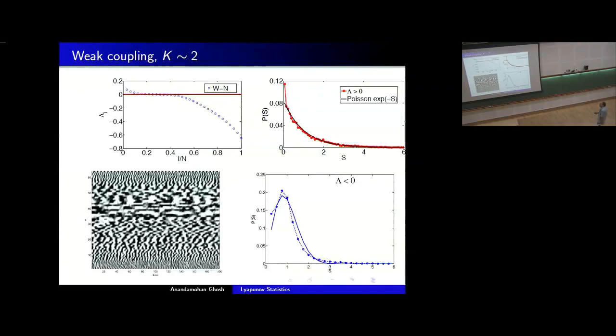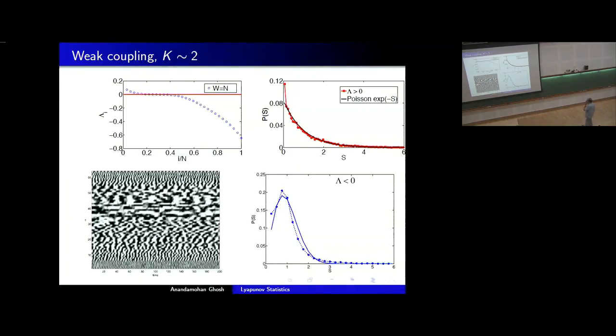But if I calculate the Lyapunov spectrum, it has two distinct parts. One part, because of the chaos, is a positive part, and since some oscillators have synchronized, it has a negative part. Let me pick out these positive exponents only. They should be independent of each other, and as expected, they give us a Poisson kind of distribution. I should say Poisson-like distribution because we don't have any analytical proof for this. It just fits the Poisson function. And if I take the negative exponent part, it shows a strong repulsion: as S goes to 0, P of S goes to 0.